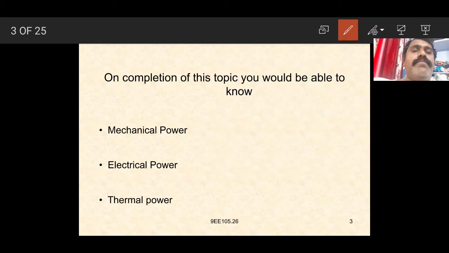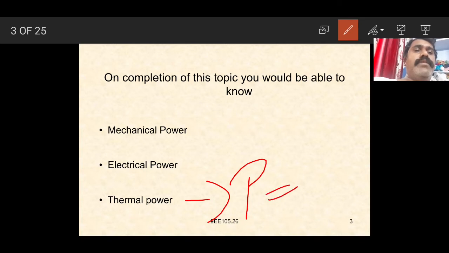Now thermal power, denoted by the letter P. The thermal power is the total power developed, or the heat absorbed from the coil, whenever the current passes through the coil or the conductor. For example, the coil or the filament placed in a bulb or connected in a heater. Whenever the current passes through the coil, some heat is produced. It is indicated by P, which is VI watts.